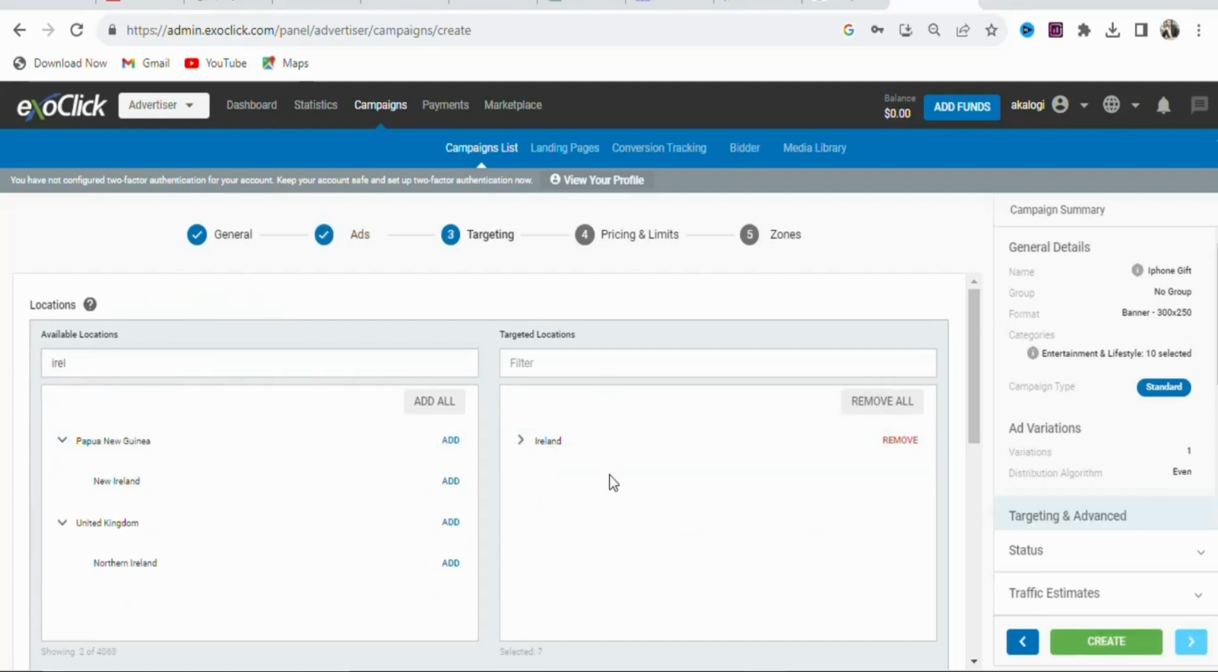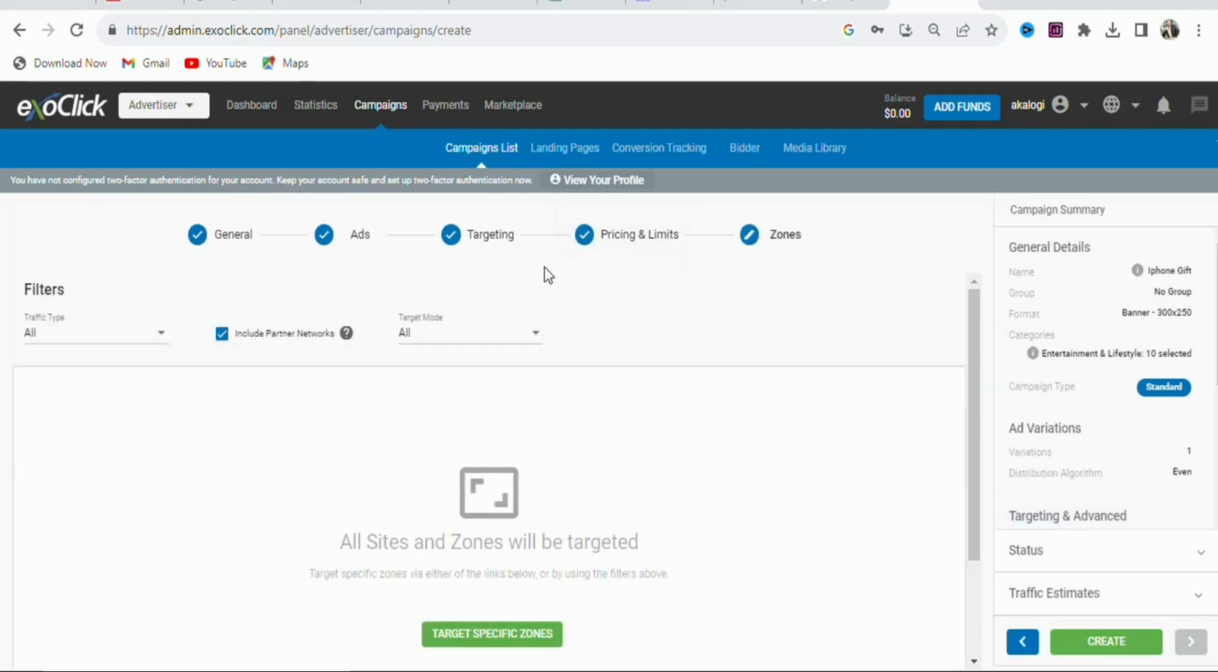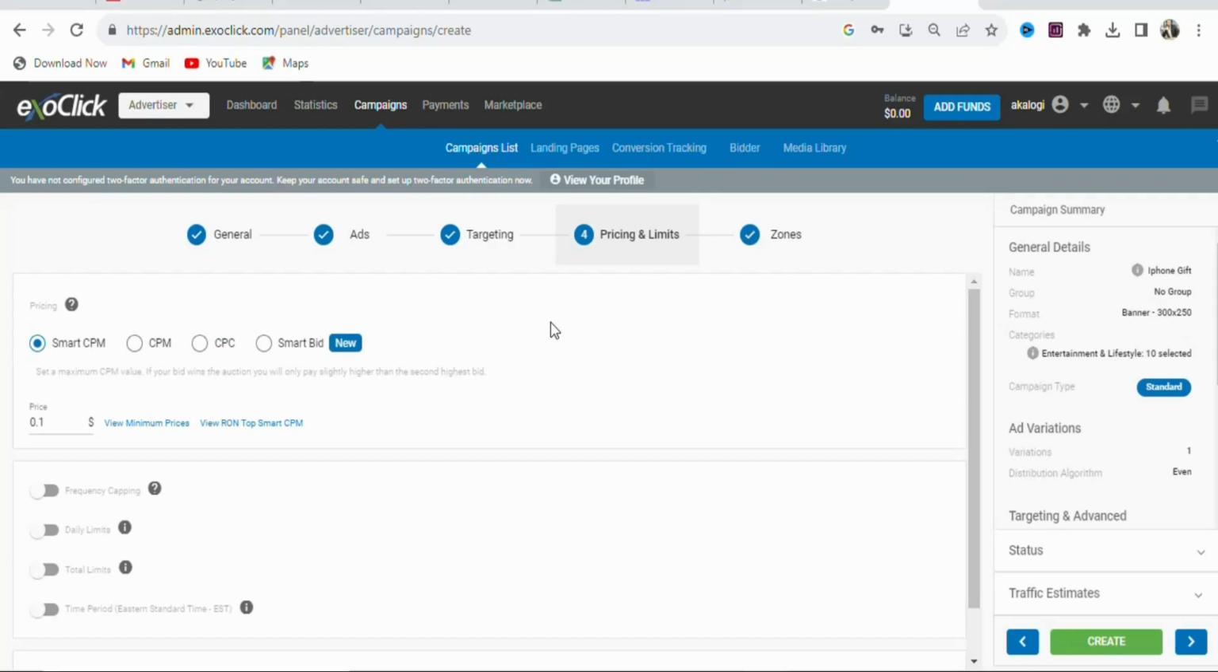Once you select the country, the next step is that you are going to click right here so that you can select your pricing. So now what you have to do is select your pricing model. If you want smart CPM, you can select that. CPM, you can select that. CPC, cost per click, you can select that. In this case, we are going to select CPC, cost per click.